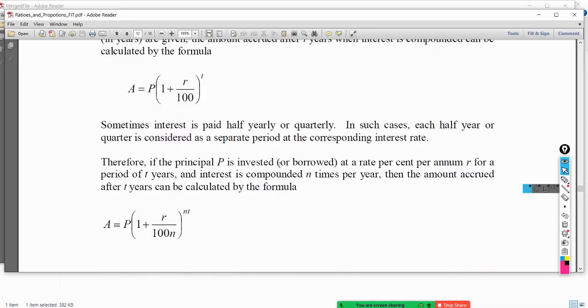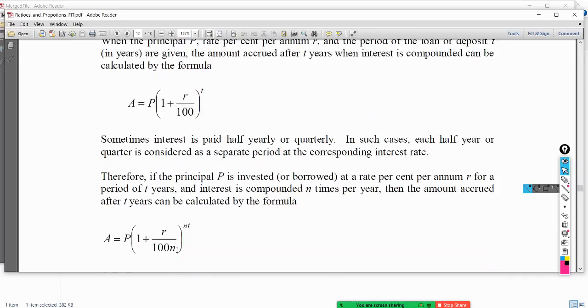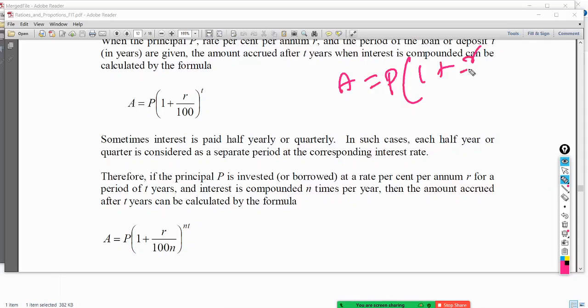Right. So if it is per annum, if it is not per annum, you have to go for it differently. So this looks like a per annum question. So therefore, accrued value, this is not the profit or the interest, this is the accrued value, that is the interest plus principal after t times. Accrued value equals P times principal, 1 plus interest rate divided by 100, to the power t.